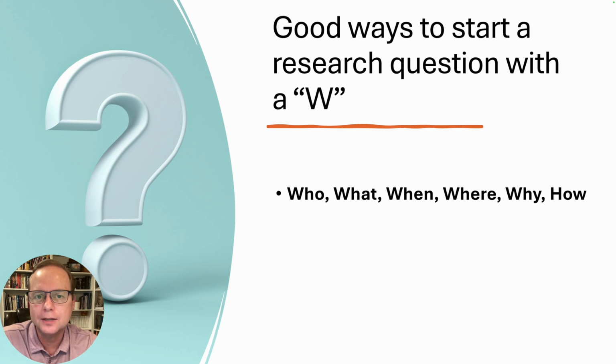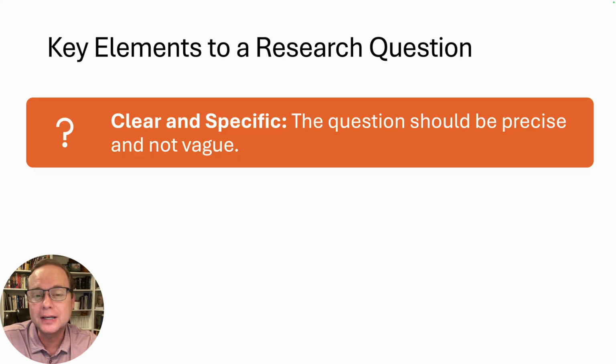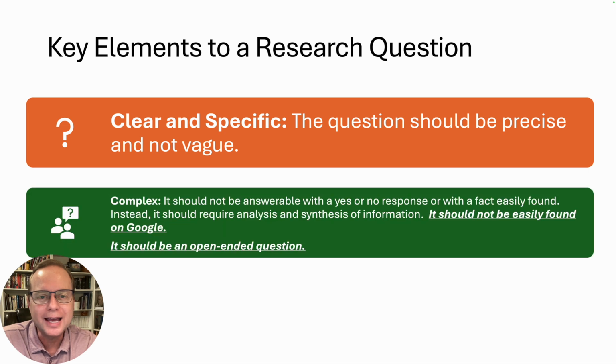And so just to kind of summarize just a little bit here, key elements of a research question, again, they must be clear and specific. That makes it a strong one. It cannot be a yes or a no question. We don't want it to be Googleable. If we can easily find the answer by just Googling it, then it's not a strong research question. And it needs to be an open-ended question.